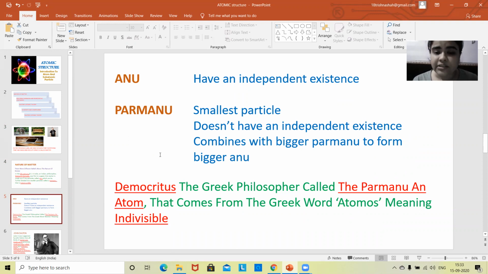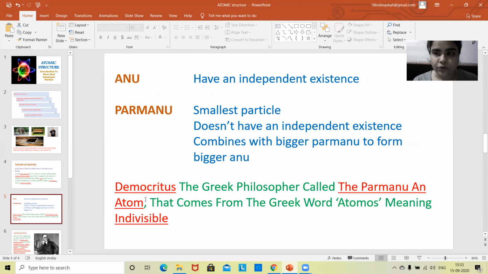But parmanu doesn't have an independent existence. For its independent existence, it combines with other parmanu to form a bigger anu so that it can survive in the universe.